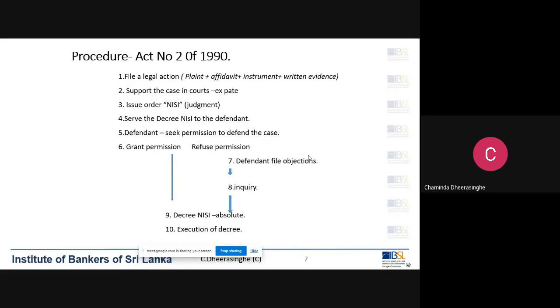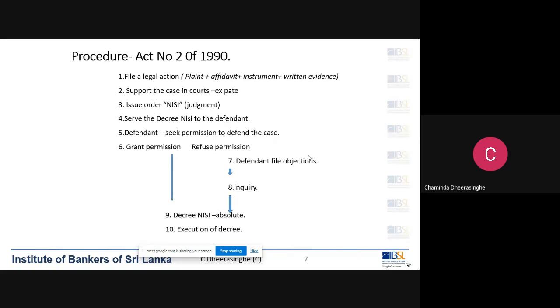Or he can make the decree nisi absolute. That means after considering all these things, the judge thinks the defendant's argument is not correct, so he can make the old decree nisi absolute. That means 10 million will be the final judgment.